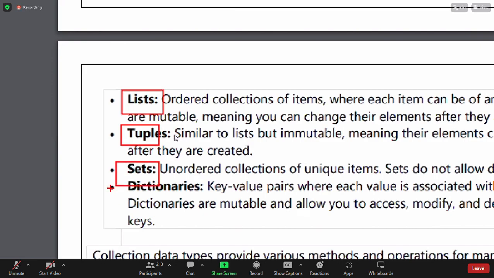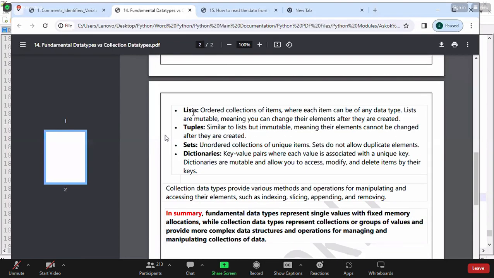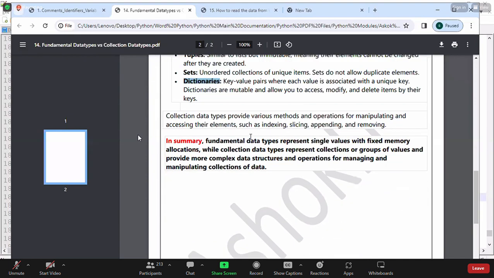Every topic we will discuss separately, along with the number of methods in dictionaries, lists, sets, all of them. The final definition is this: fundamental data types represent single values with fixed memory allocation, and we cannot make changes in them. While collection data types represent collections or groups of values, providing more complex data structures and operations for mapping and manipulating collections of data.